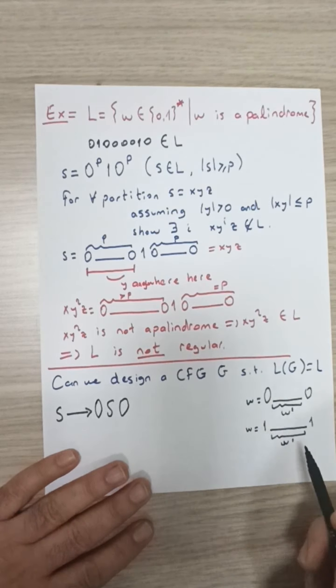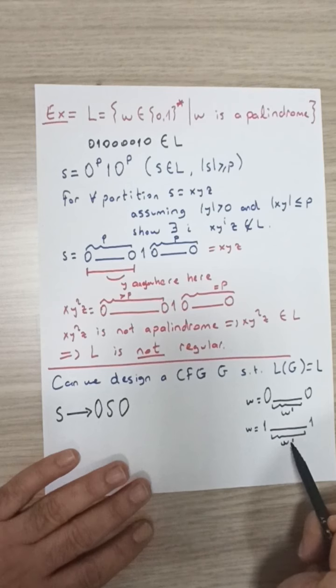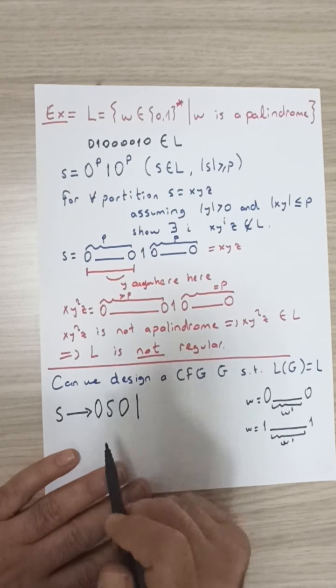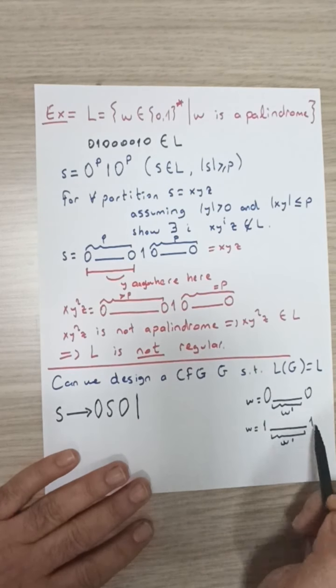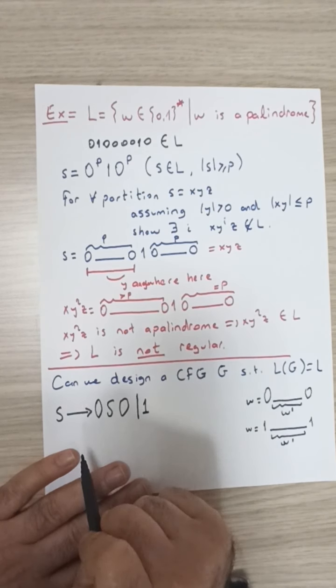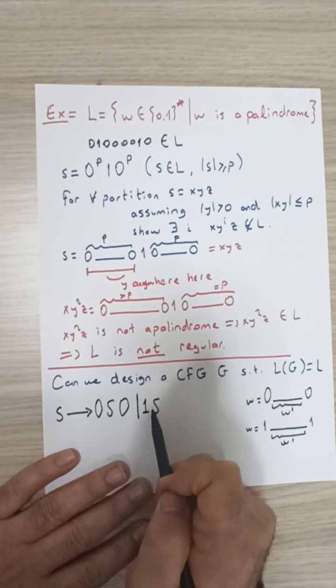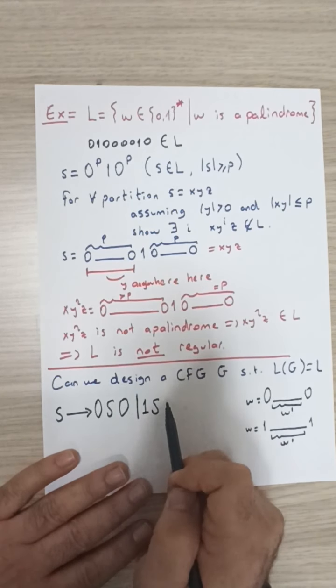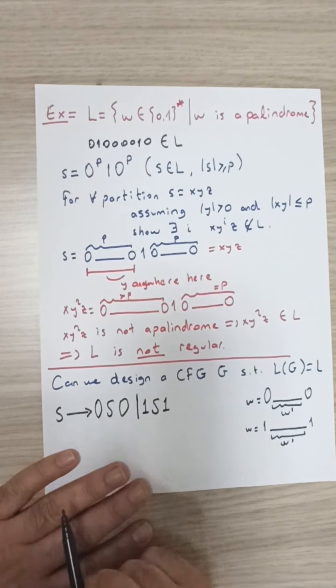But now it's easier to generate such strings because we know that w prime can be generated by the grammar S. So to be able to generate all such strings, we will write down the following rule. Start with 1, generate a string already in S that is a shorter palindrome, and then follow it with a 1.